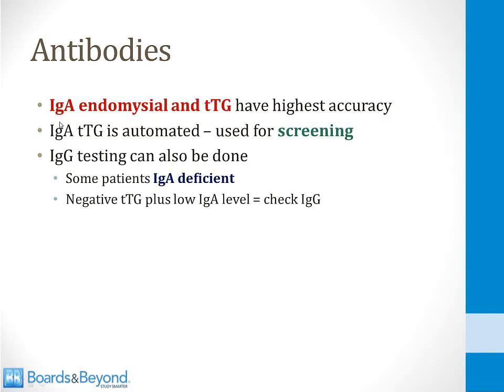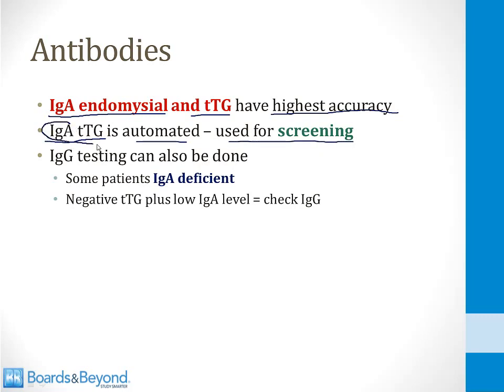What's confusing about celiac sprue is that there are 3 antibodies that can be used to diagnose the condition, and in addition, for each antibody you can measure either the IgA level or the IgG level. This makes it very confusing to learn as a student, but I'll try to explain this on the next 2 slides. So IgA antibodies to the endomysium and IgA antibodies to tissue transglutaminase have the highest accuracy for diagnosis of celiac sprue. And IgA antibodies to tissue transglutaminase is an automated test, and this is often used for screening.